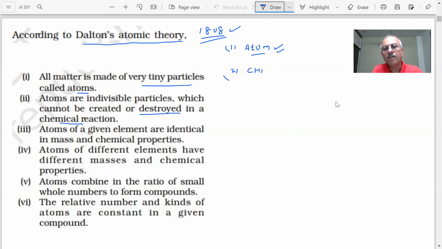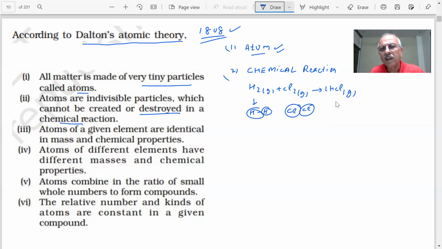Now, what do you mean by this? Very important point. What is a chemical reaction? You have seen when a chemical reaction takes place, what happens? For example, if I say hydrogen combines with chlorine to form HCl, is it a chemical reaction, students? Tell me. Yes, sir. Now here you can see that these are molecules of hydrogen. How many atoms? It is made up of two hydrogen atoms. 1 and 1, 2. In this you have two chlorine atoms.